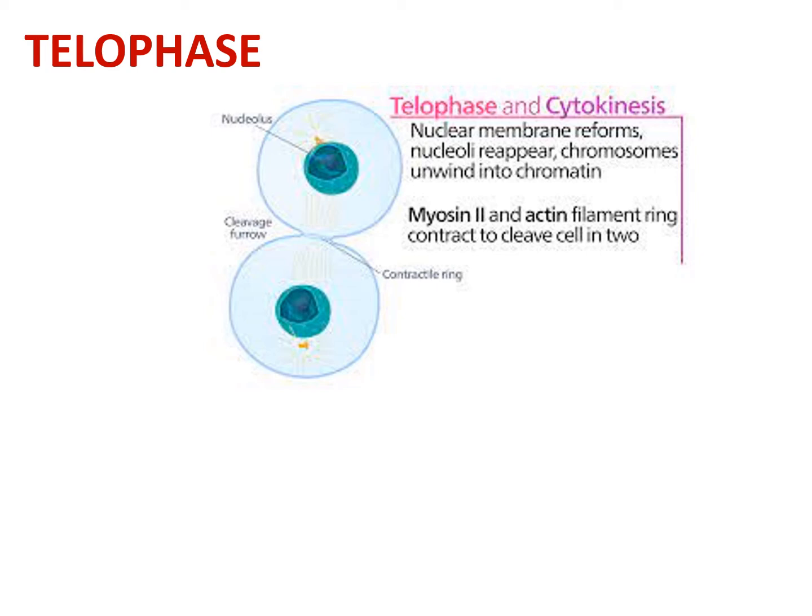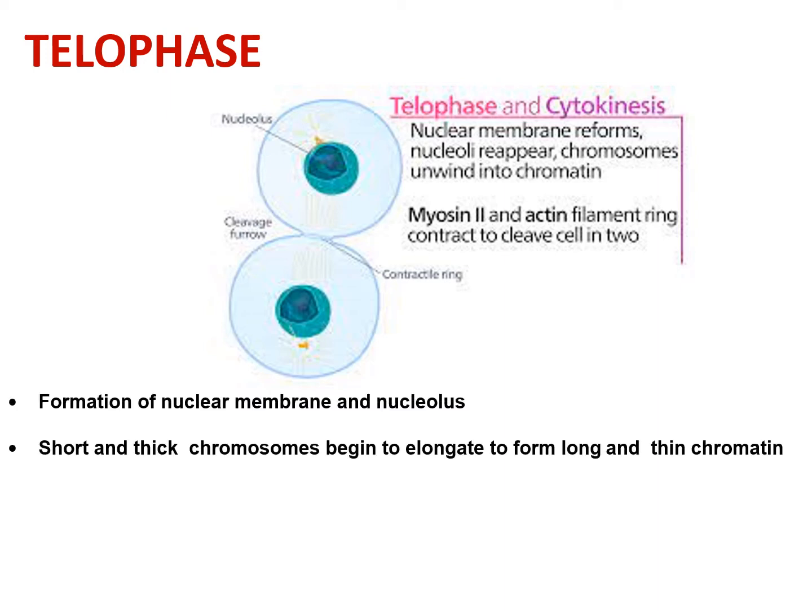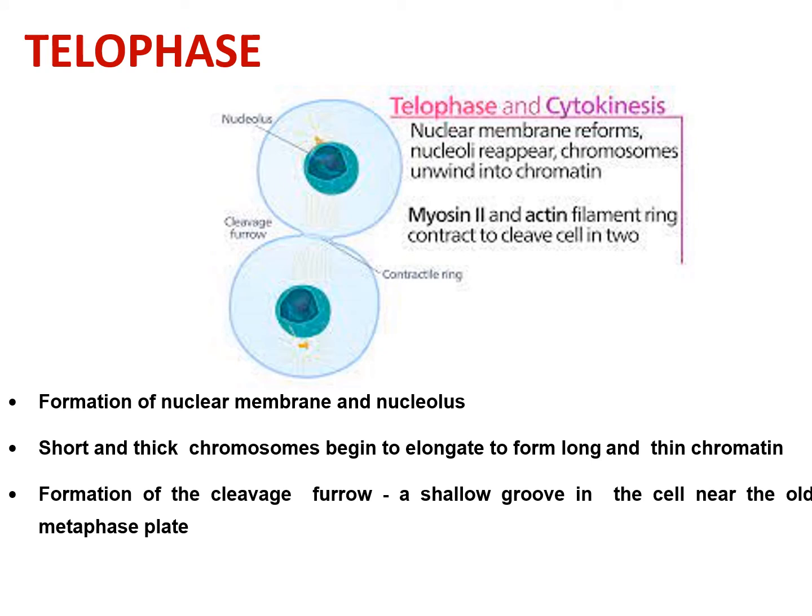then as far as cytokinesis is concerned, we'll see in further slides how cytokinesis occurs in plant cells and animal cells. So during the telophase, nuclear membrane and nucleolus are formed. Short and thick chromosomes begin to elongate to form long and thin chromatin, and formation of cleavage furrow occurs in case of animal cells, and cytokinesis, or finally the division of cytoplasm, takes place.